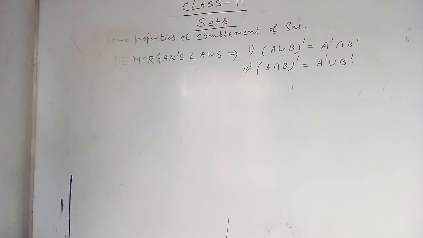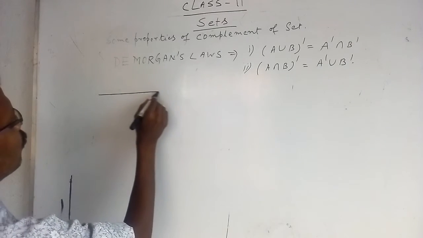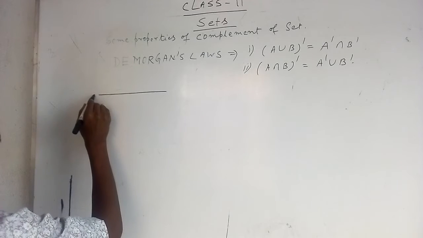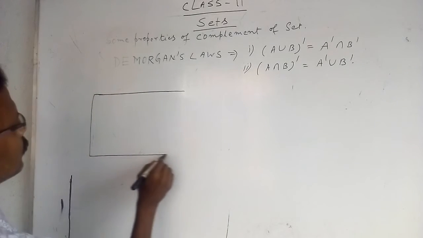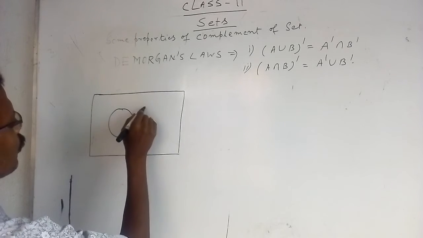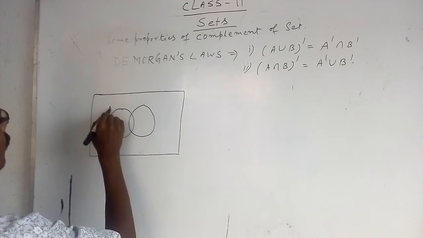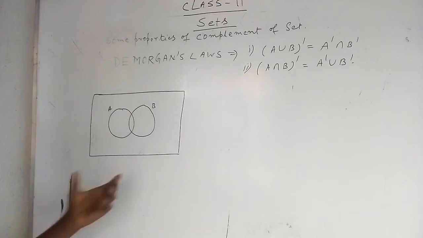Now take the first formula. Draw a universal set and draw two sets A and B. That is A union B complement. Now set the region A union B complement.